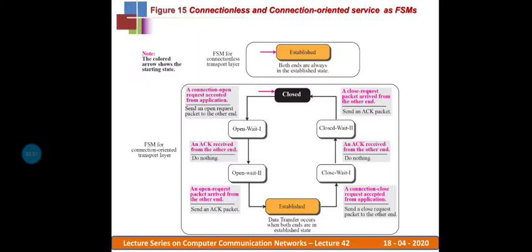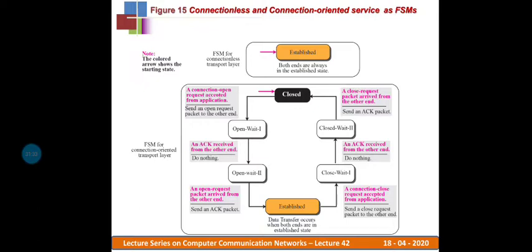During this established state, whatever data the client and server have will be exchanged. Once the data transfer is done, the client sends another request, a close request packet, from the client transport layer to the server transport layer.